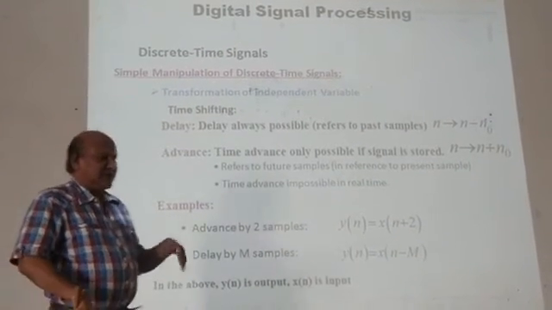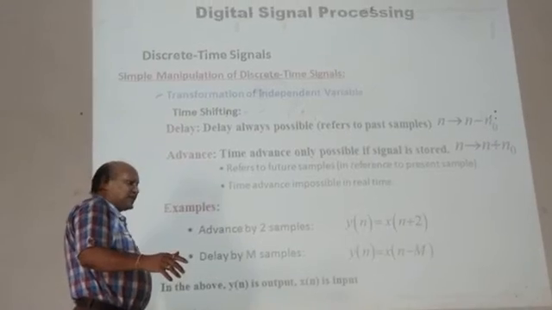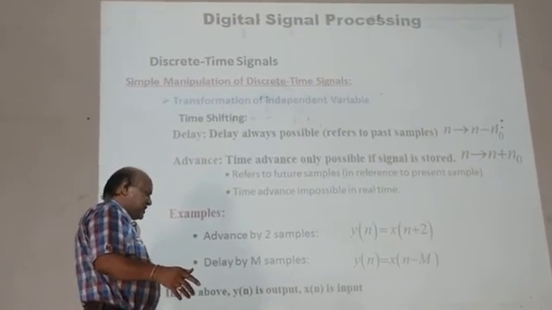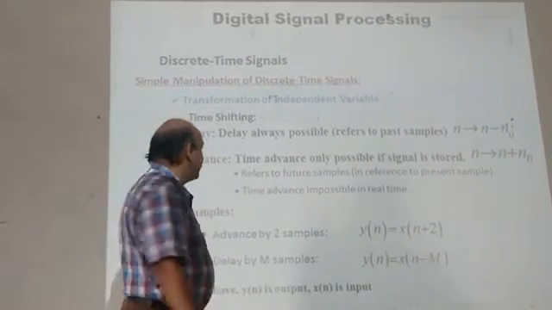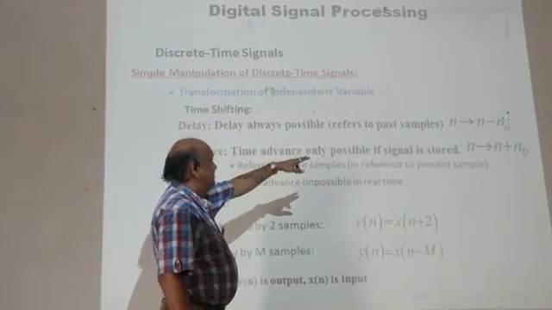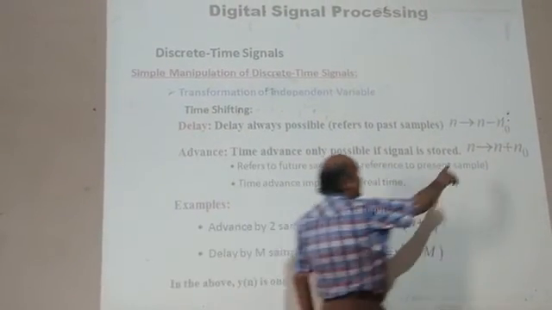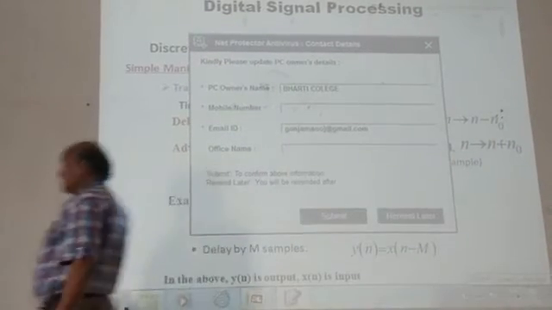Delay means x of n minus 1, x of n minus 2, x of n minus k. N minus k means delayed by k samples, and x of n plus k means advanced by k samples. Similarly here, the delay is always possible and refers to the past samples, just like n minus n0 shown here.